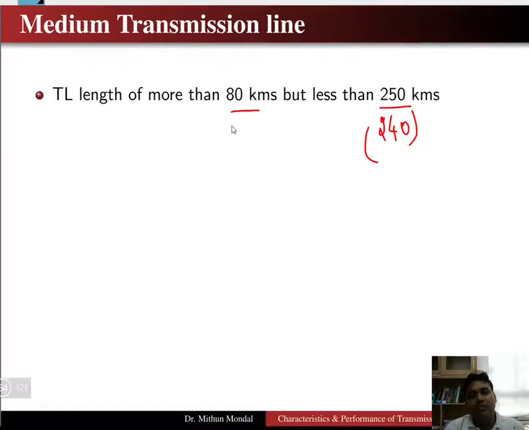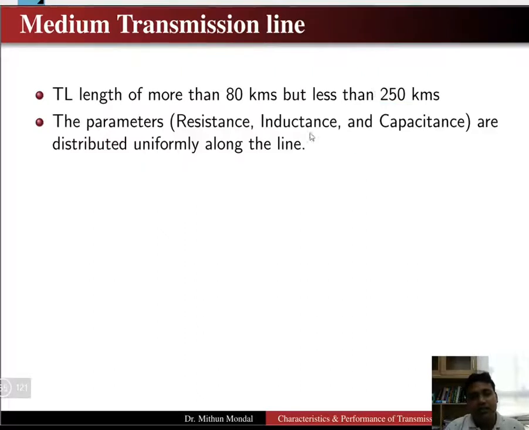Transmission lines whose length is more than 80 kilometers is the meaning, because those less than 80 kilometers we have discussed as the short transmission line. Any line more than 80 but less than 250 or 240 kilometers is known as a medium transmission line. Now the parameters, which are the resistance, inductance and capacitance, were lumped parameters in the short transmission line, and here they are distributed uniformly along the line.